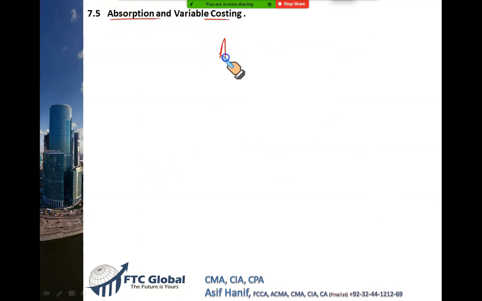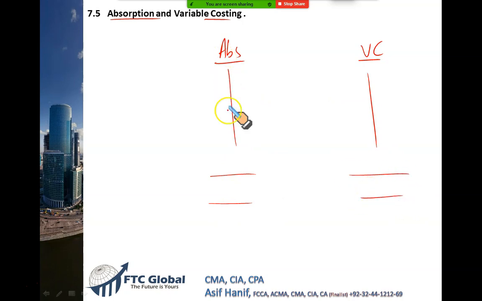I have 2 systems. One is absorption and one is variable costing. And their profits differ. Let's say the profit under absorption costing is 12,000 and profit under variable costing is 9,000. If I see these numbers, I'm a smart accountant, I will immediately know that since my absorption costing profit is more than variable costing, definitely production is more than sales.